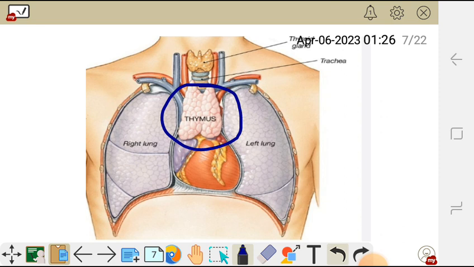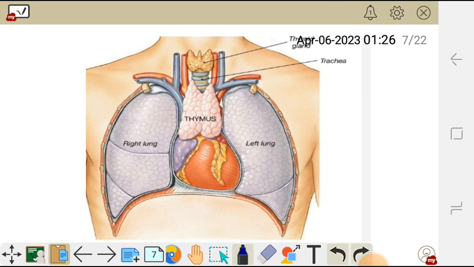The thymus is simply a gland which produces T lymphocytes, which are involved in the immune system in the human body.